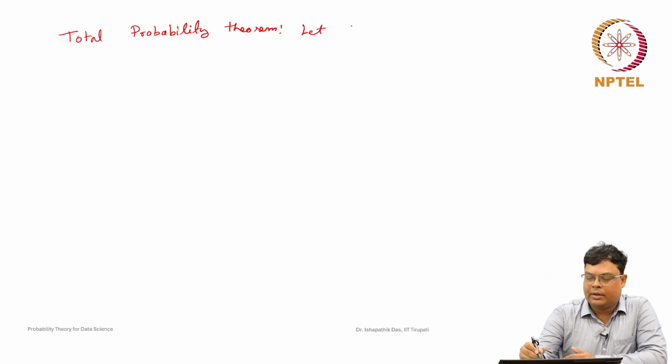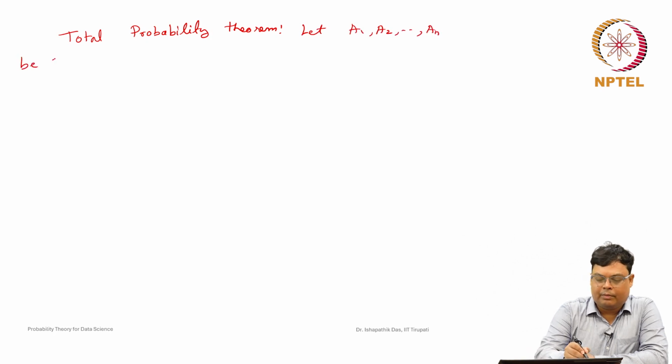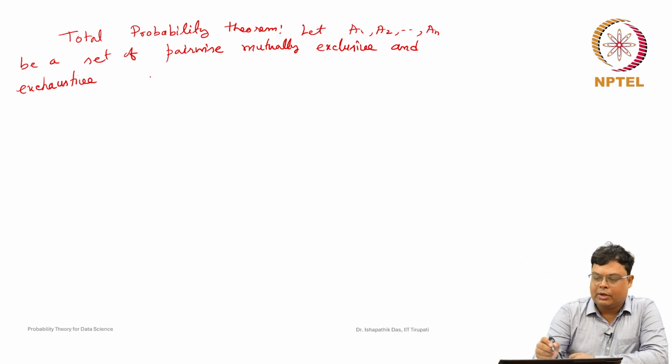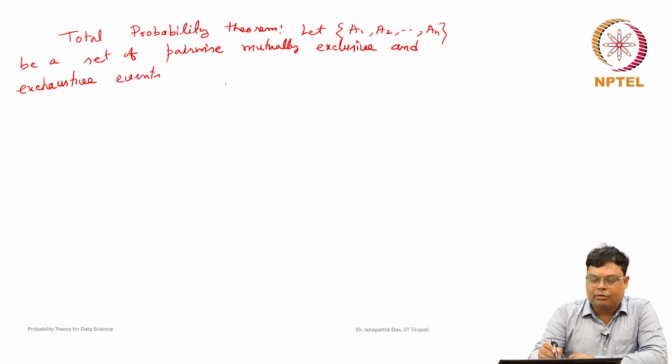Let A1, A2, ..., An be a set of pairwise mutually exclusive and exhaustive events.